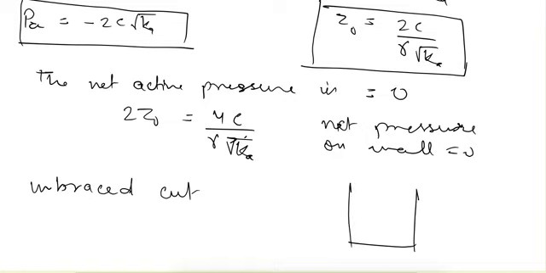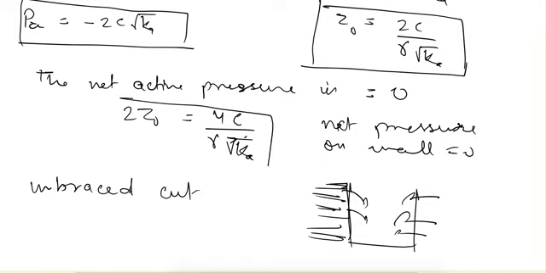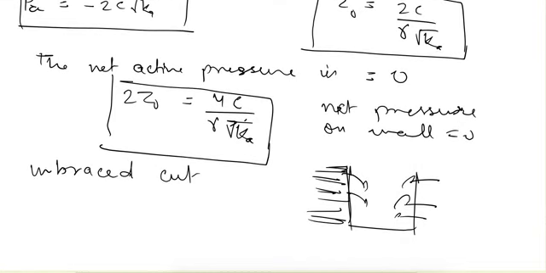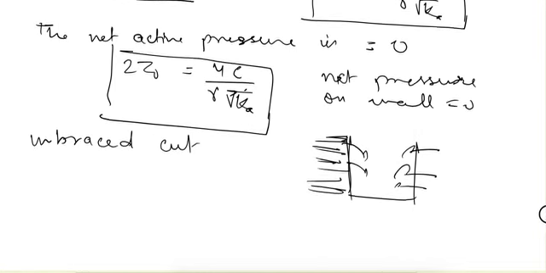So for this depth we can make an unbraced cut in this soil. This soil can sustain itself, it will not fall, because it is having tension in this zone, so it will not fall here. So we can make the unbraced cut. This is one of the questions which is asked: what will be the depth of the soil up to which an unbraced cut can be made. It can be given as 4c upon gamma under root of Ka.